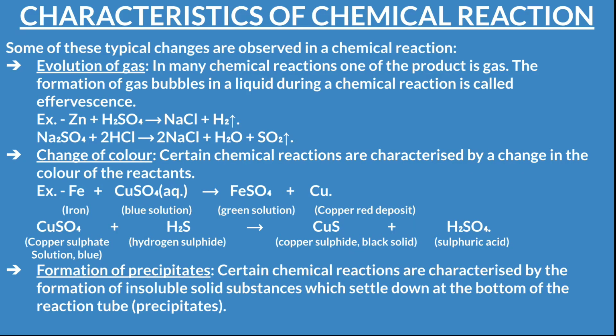Next is the characteristics of a chemical reaction. Some typical changes are observed in a chemical reaction. First, evolution of a gas. In a chemical reaction, generally a gas is evolved as a product.